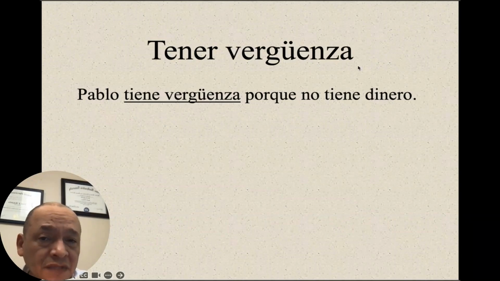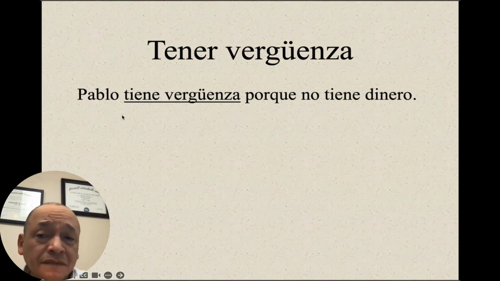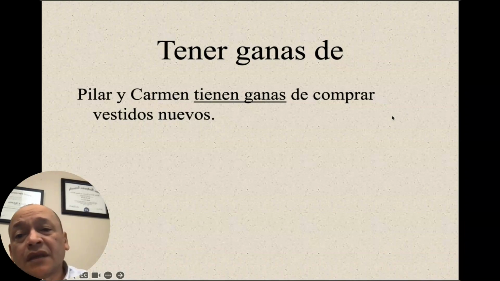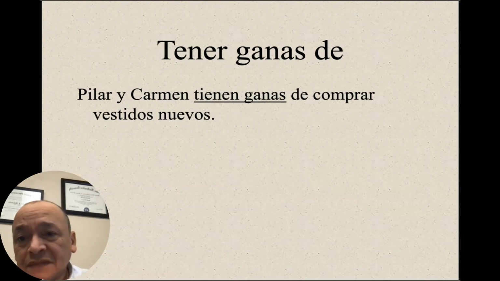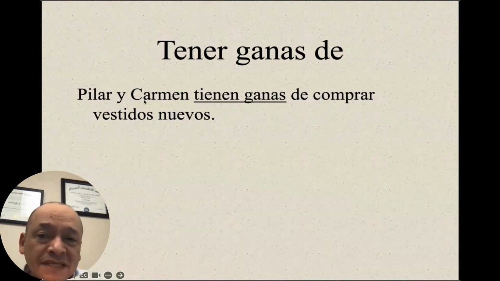Tener vergüenza is to be ashamed. So Pablo tiene vergüenza porque no tiene dinero. Pablo is ashamed because he doesn't have money. Tener ganas de means to want to do something. So Pilar y Carmen tienen ganas de comprar vestidos nuevos. That means that Pilar and Carmen want to buy new dresses.